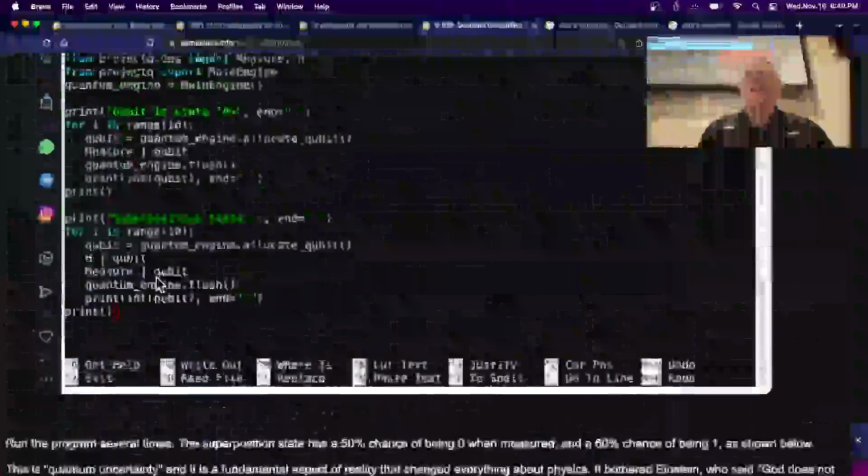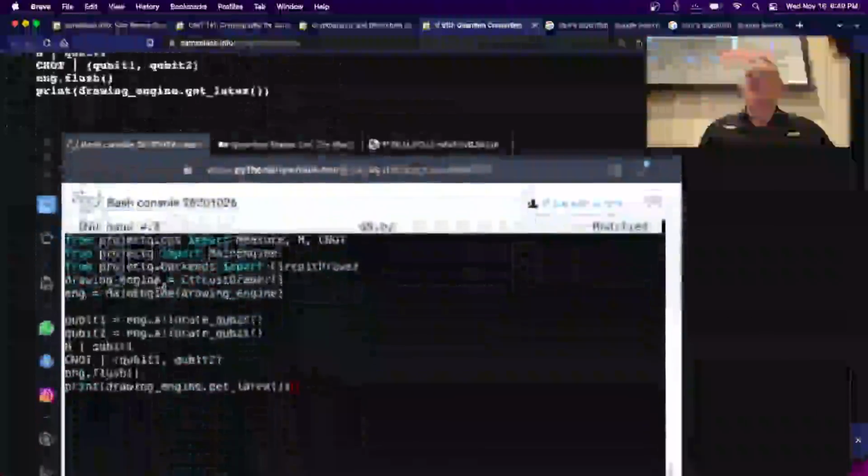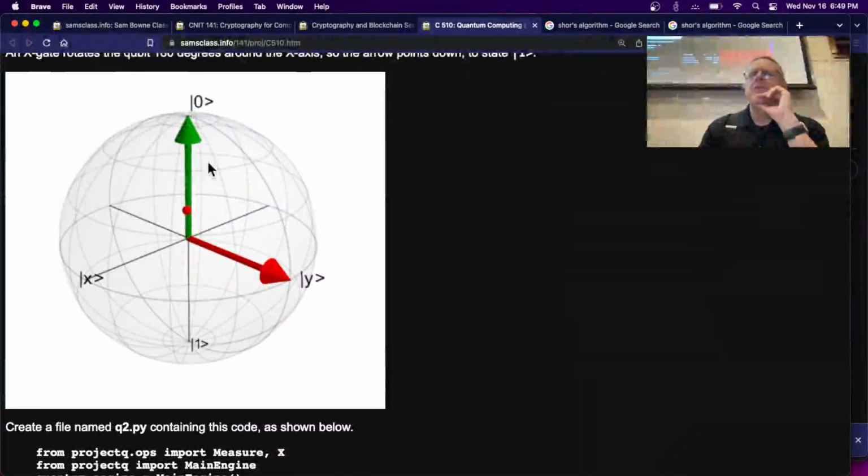And if we go to the Bloch sphere, which is somewhere around here, okay, so X rotates 180 degrees about the X-axis, Y rotates 180 degrees about the Y-axis, which would have the same effect for a qubit in state 0, but it will have a different effect if it's in some other state. And Hadamard rotates 90 degrees. I think about the X-axis. I'm not sure what axis it rotates about, but it rotates about 90 degrees, taking this blue one to the red. All right.